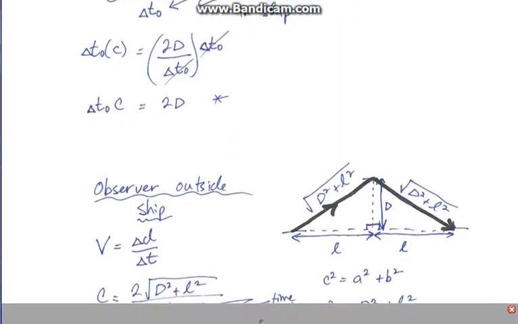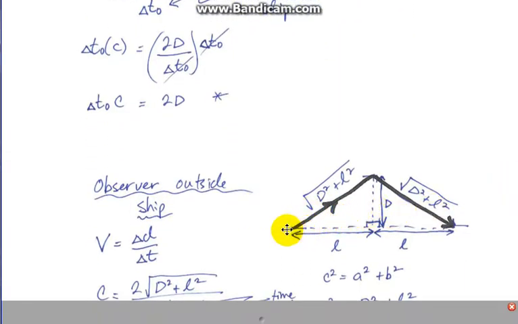But watching the ship speed away at a relatively high speed, by the time the light reaches the top mirror, the bottom mirror has moved, and then the light hits the bottom mirror again. As you can see, it forms two right triangles, where L and L represent the distance that the ship has traveled in the time that the light was witnessed. So if this is L, and this is d, a squared plus b squared equals c squared, or L squared plus d squared equals this part squared.